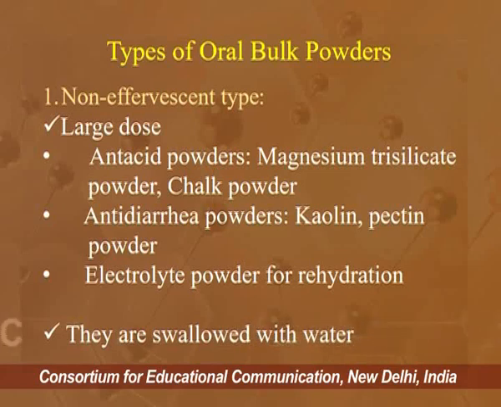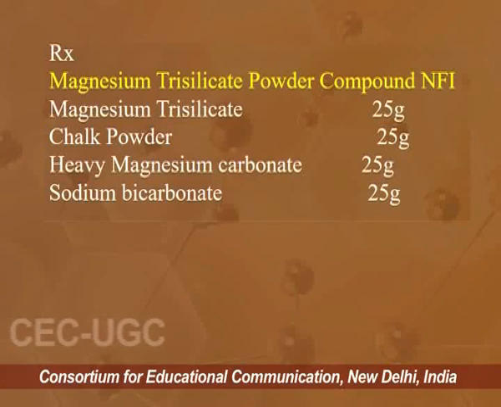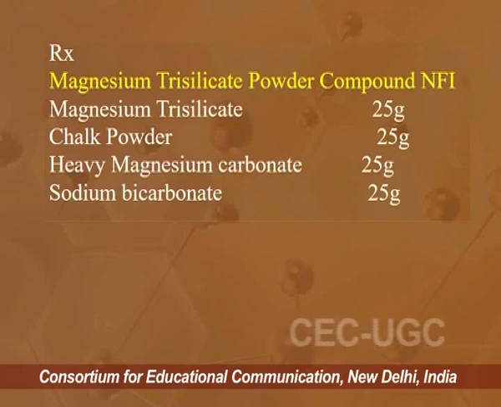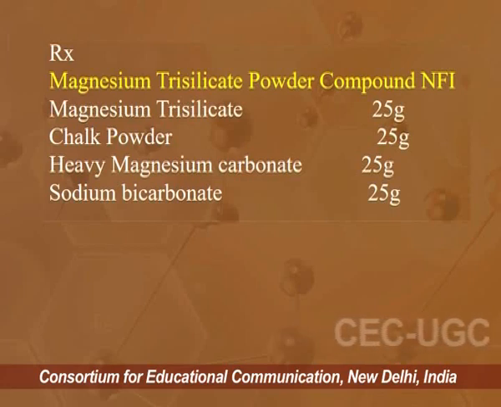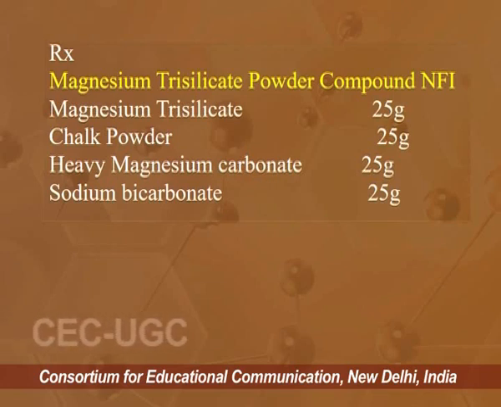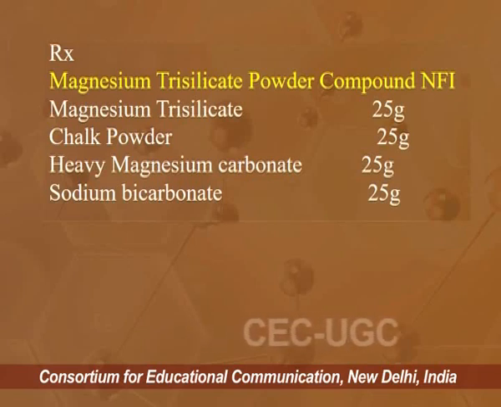Now one prescription example which we can discuss is magnesium trisilicate powder compound NFI, that is National Formulary of India. This is an antacid powder. It has the ingredients magnesium trisilicate 25 grams, chalk powder 25 grams, heavy magnesium carbonate 25 grams and sodium bicarbonate 25 grams.